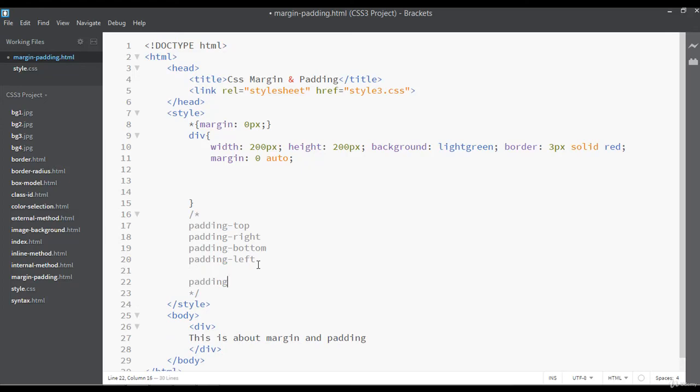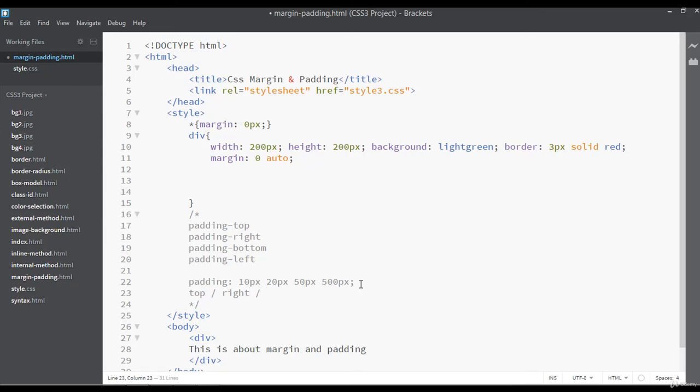You can write padding and a colon, for example 10 pixel of padding from the top, 20 pixel of padding from the right side, 50 pixel of padding from the bottom, and 500 pixel of padding from the left side. So it's working clockwise. As I told about margin, it starts from the top side, then right side, then bottom, and then left side.